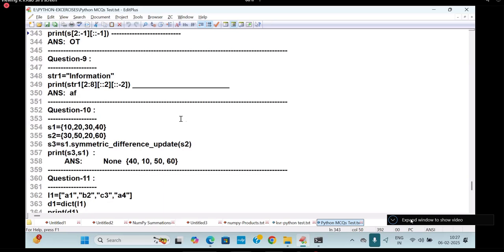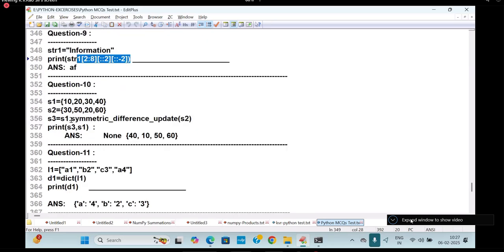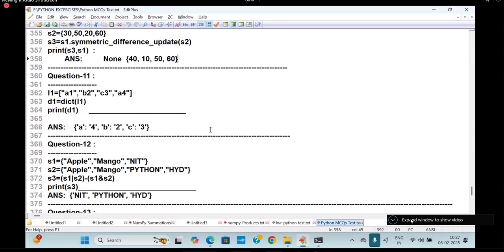And we conduct it. And this is an answer we are having. Information STR of 2 to 8 colon colon 2 colon minus 2. The mind will blank. Already I started now this kind of things. This is one: symmetric_difference_update. Dash also. This is a dash. Print S3, comma, S3 is going to contain what? None. symmetric_difference_update is going to put the data in S1 only. S3, they will think what? S1 data only. But this is None. symmetric_difference is different and _update is different, which I used to explain in our sets.